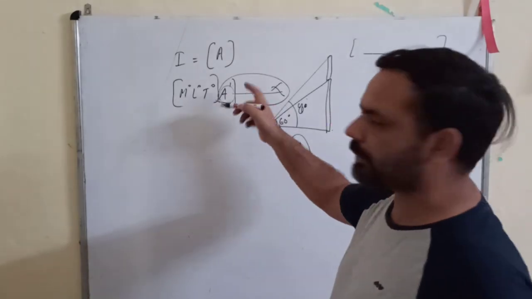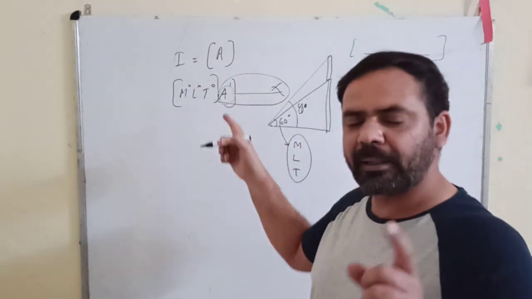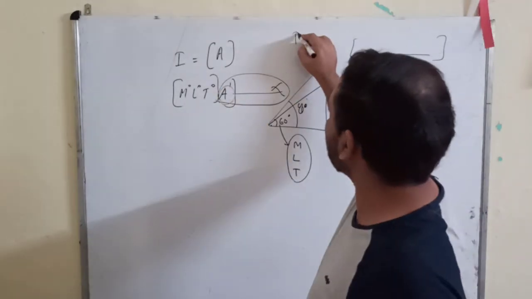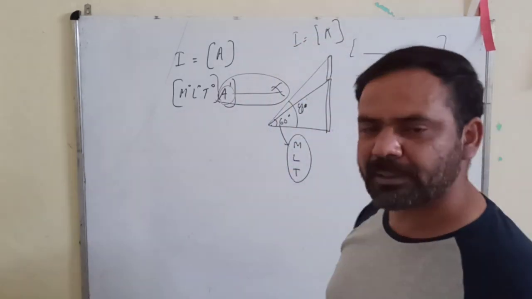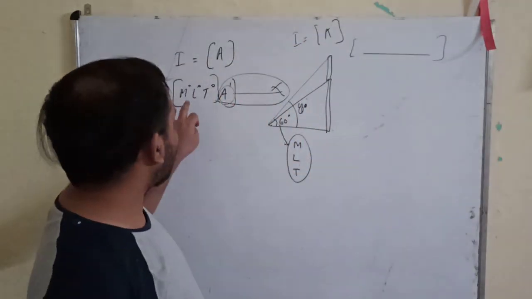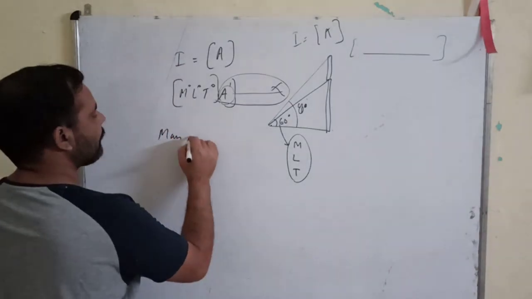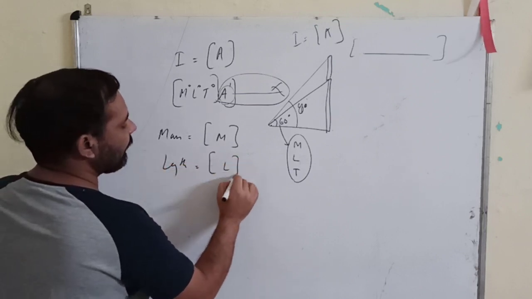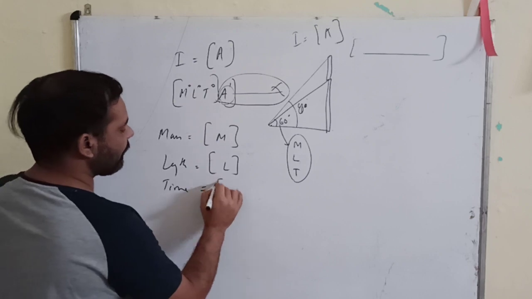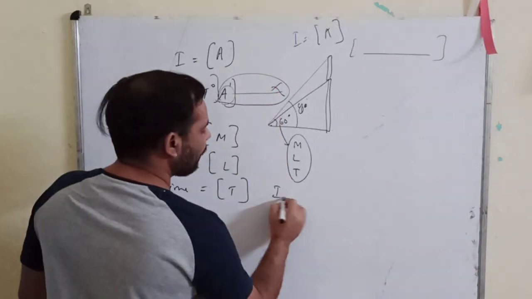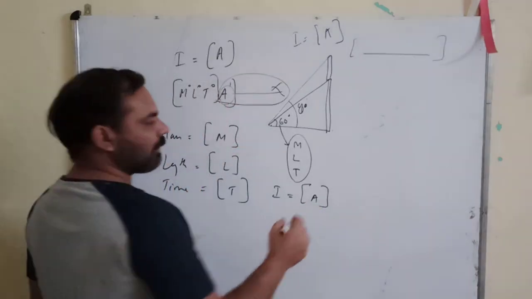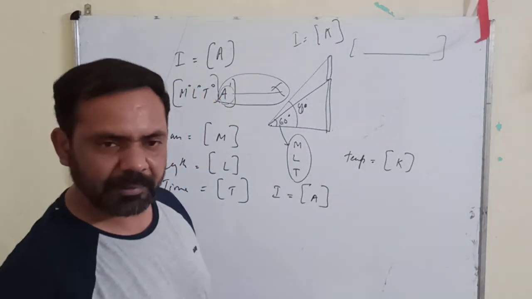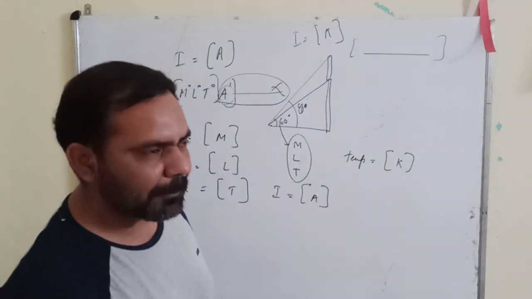Otherwise, current I itself is a fundamental quantity, and it has its own unique dimensional formula, which is A only. I is equal to, inside the square braces, A, just like M. Suppose mass, its dimensional formula is M only. Length, its dimensional formula is L only. Time, dimensional formula is T only. Similarly, current I, dimensional formula is A. Similarly, temperature, dimensional formula is K. For Kelvin, we write K. Are you getting my point?